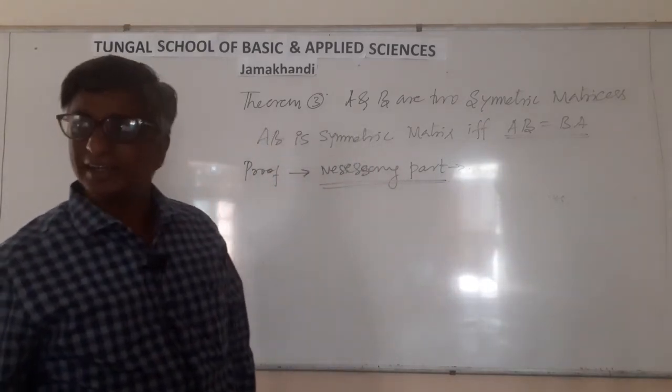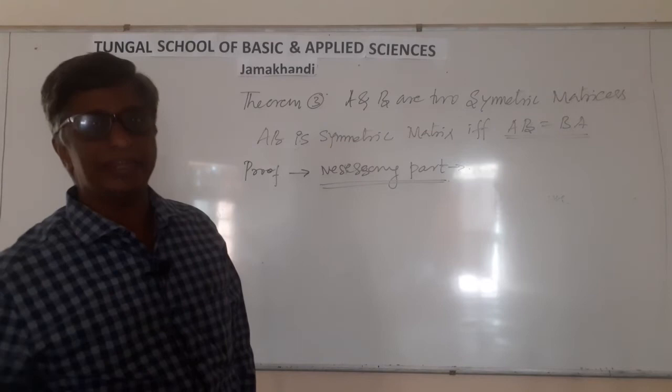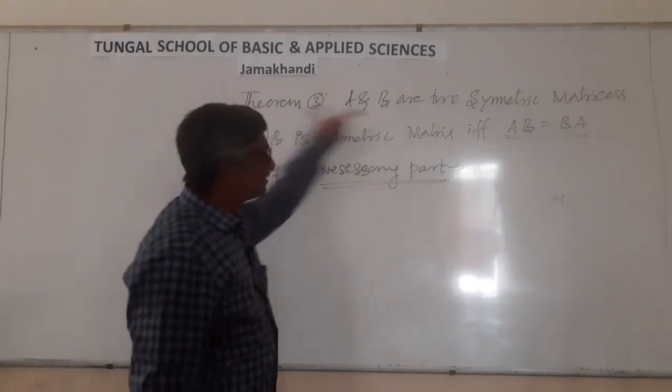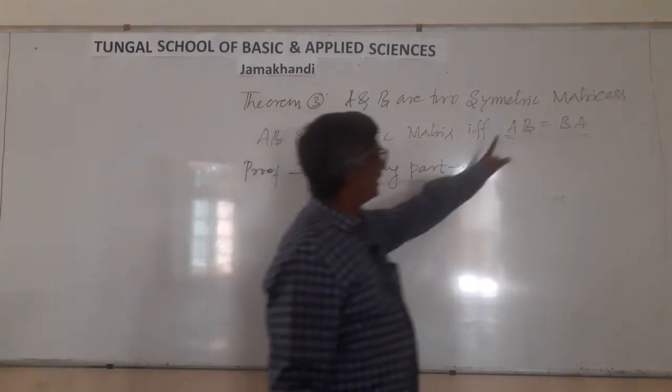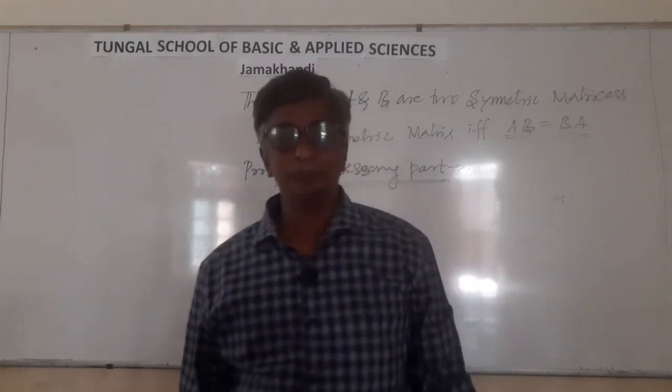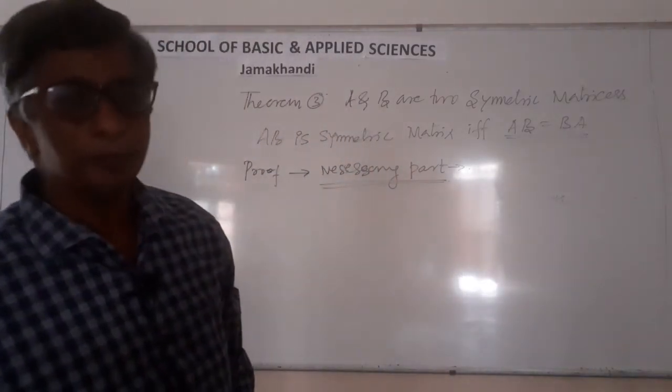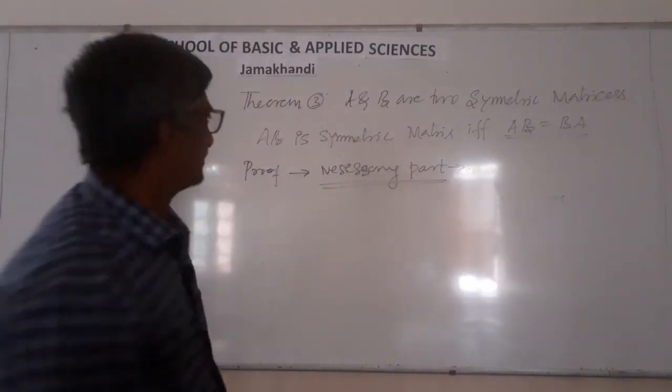Here I am considering AB is a symmetric matrix. I will prove AB equal to BA. I will prove this one.